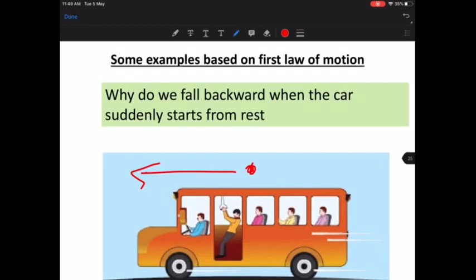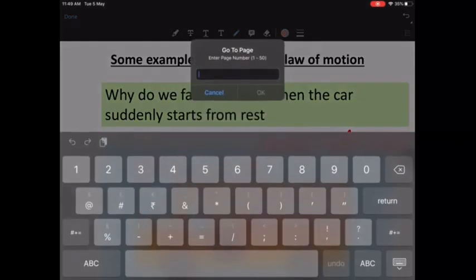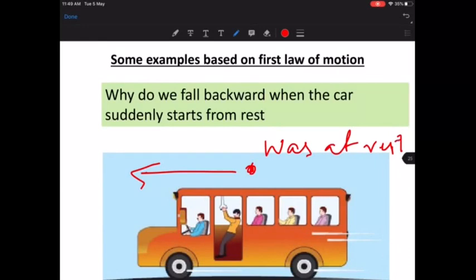All the passengers, your body, the driver and everything inside the bus was at rest. They will continue to be at rest.